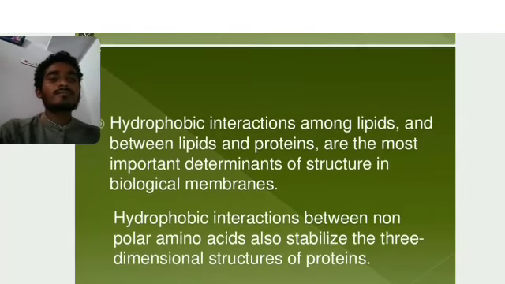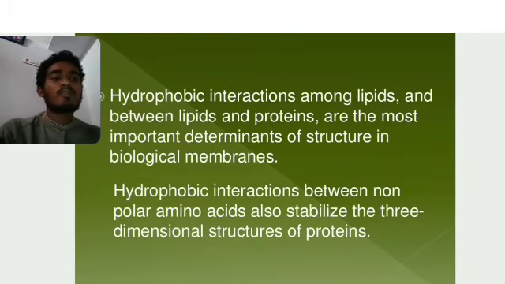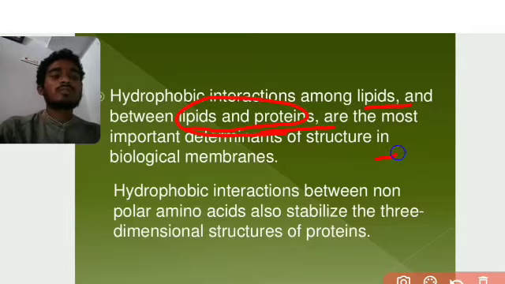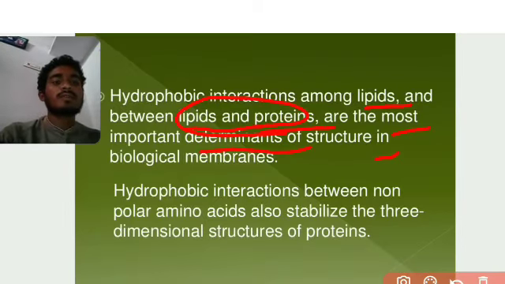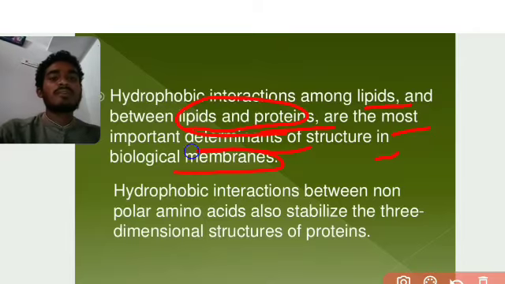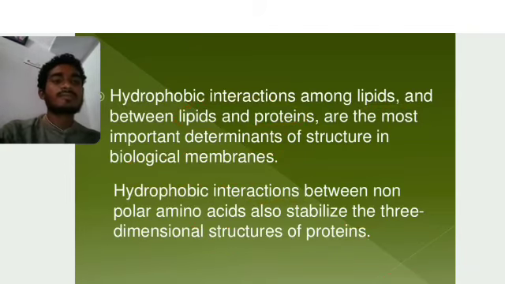Next, hydrophobic interactions among lipids and between lipids and proteins are the most important elements in the structures of biological membranes. Next, hydrophobic interaction between the non-polar amino acids also stabilizes the three-dimensional structures of proteins.